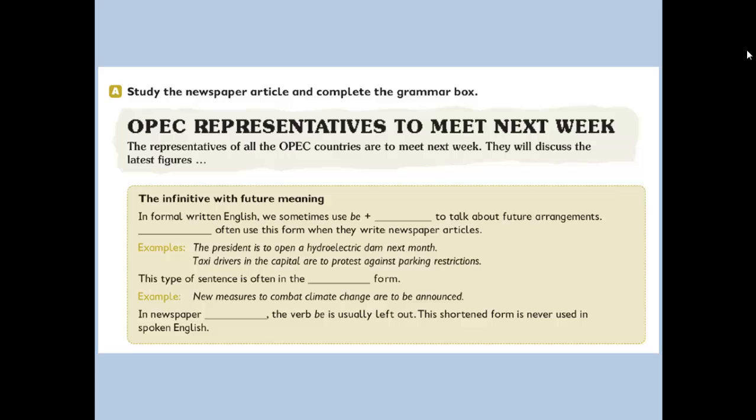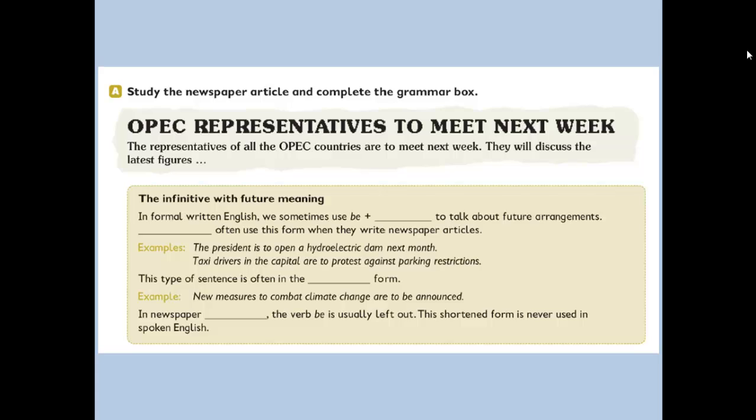Here, if you notice, my students, in the title of this article we don't use articles, verb to be, have, has, or had. So here the meaning is, the OPEC representatives will meet next week. Here we have to read the books to know about the future. The infinitive with a future meaning.